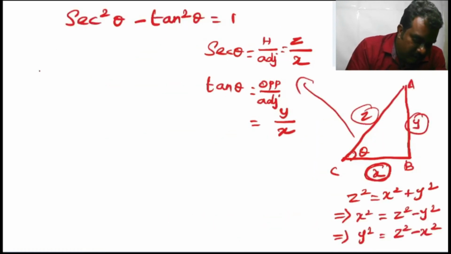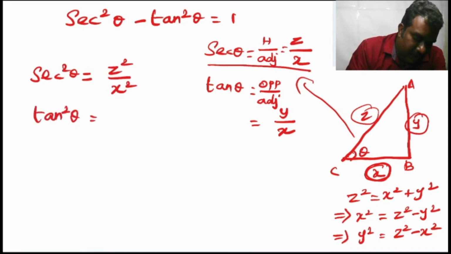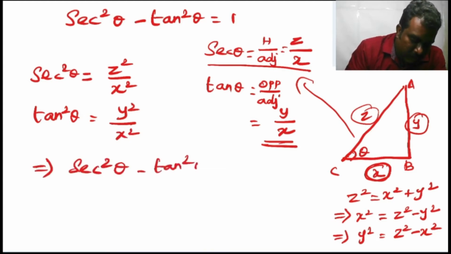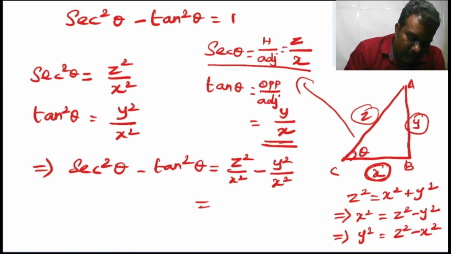From this, what is our secant square theta? Secant square theta is equal to z square by x square. What is our tan square theta? Tan square theta is equal to y square by x square. This implies secant square theta minus tan square theta is equal to z square by x square minus y square by x square. Subtract y square from z square and place it over the common denominator. Z square minus y square divided by x square.